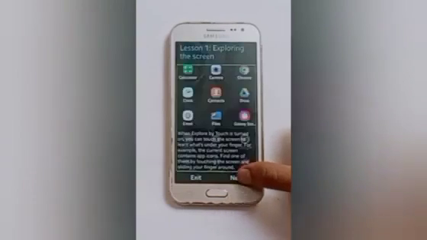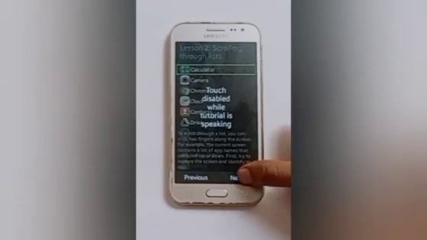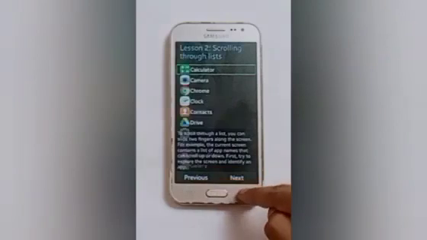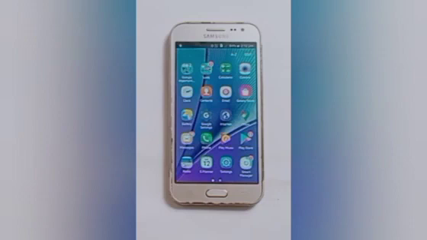TalkBack on. Accessibility tutorial. To scroll through a list, you can slide two fingers along the screen. Here you will see in our settings, TalkBack is on in this way.